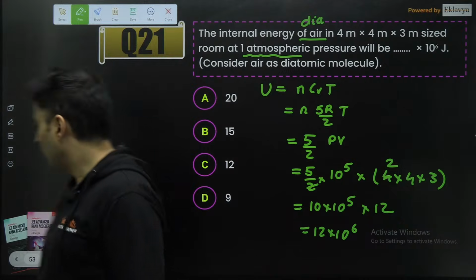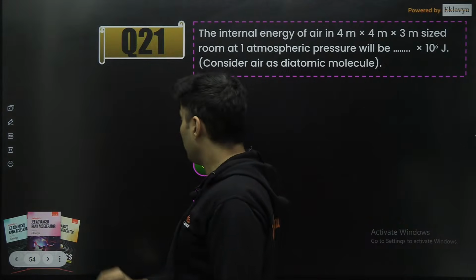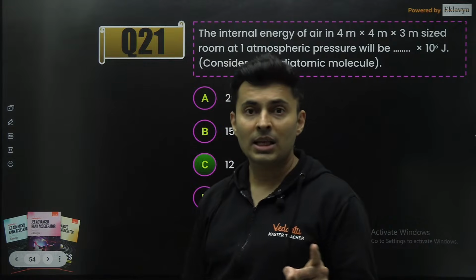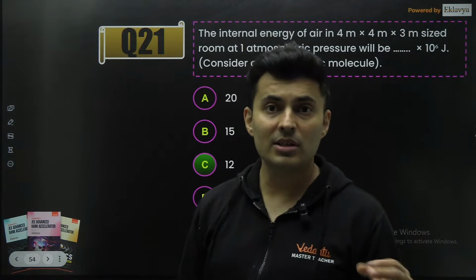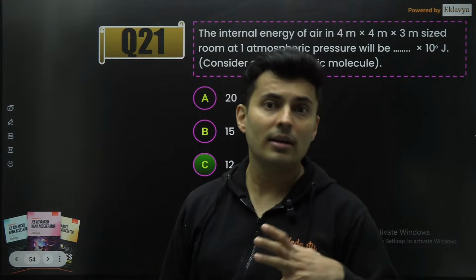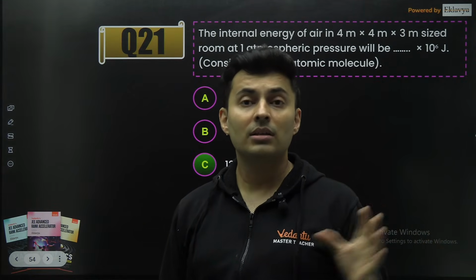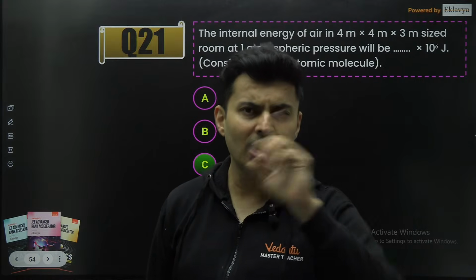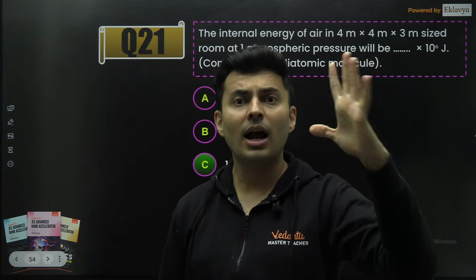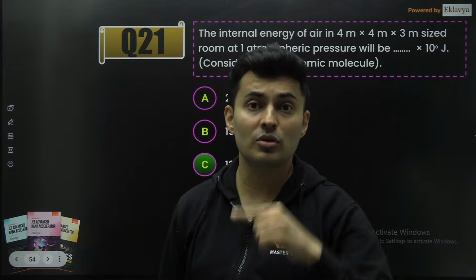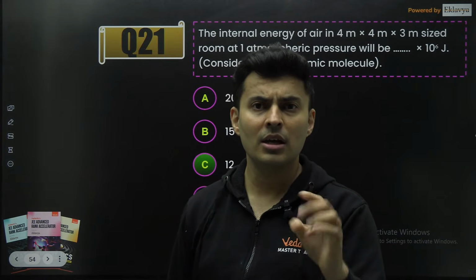Now, one interesting trend, how many of you noticed this? In this particular paper, ray optics questions were not very many as compared to the January attempt. That is why, if you remember, even in all my mock tests, I have told this again and again. When students used to spam and ask me again and again, sir, what is the weightage?